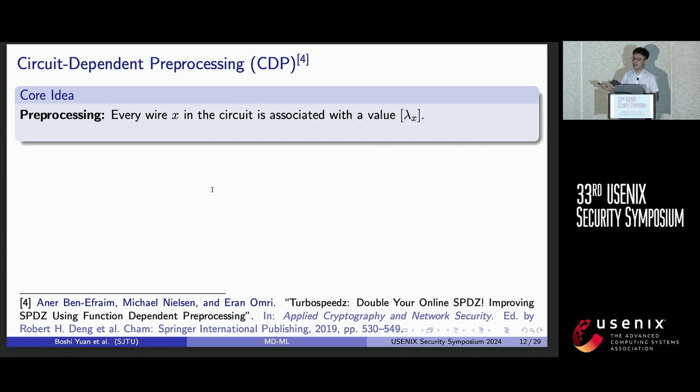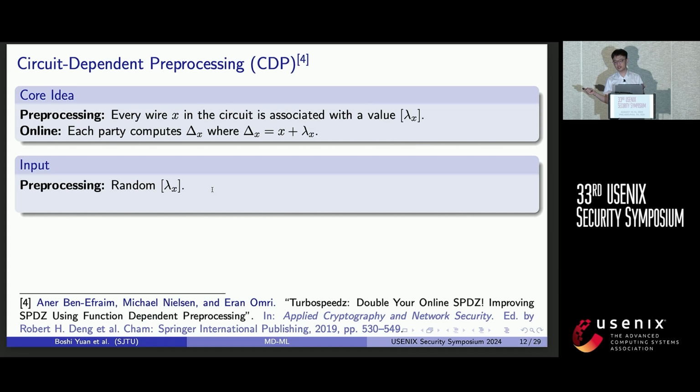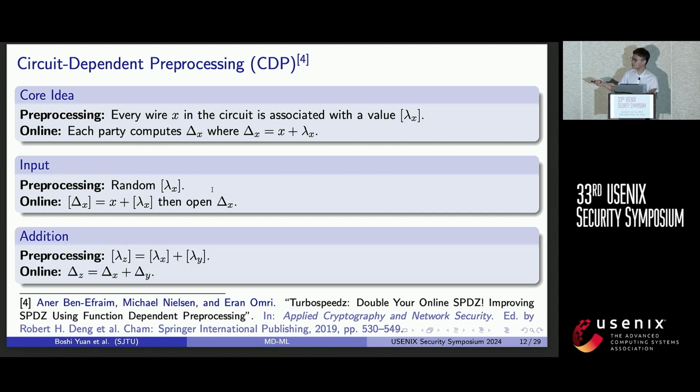The core idea is that in the preprocessing phase, every wire in the circuit is associated with a shared value, lambda x. And in the online phase, the parties compute delta x equals x plus lambda x, and then open delta x in the clear. So for the input gate, the parties will choose a random shared value lambda x, and then mask x with lambda x and open the delta x. Since lambda x is random, the delta x can be opened securely without revealing the information of x. And also the addition can be done locally.